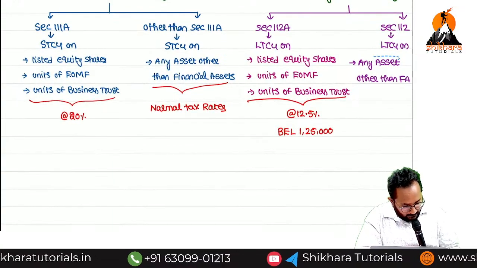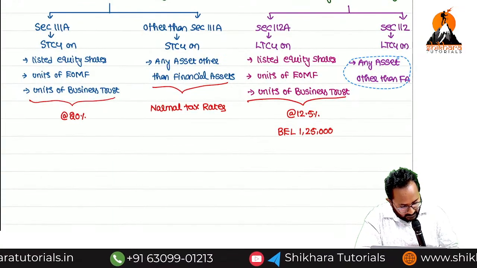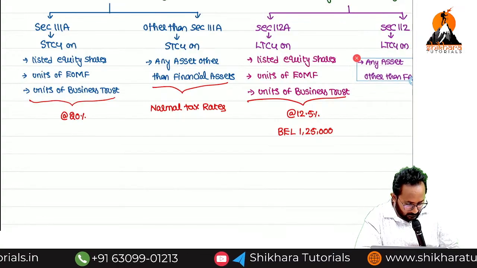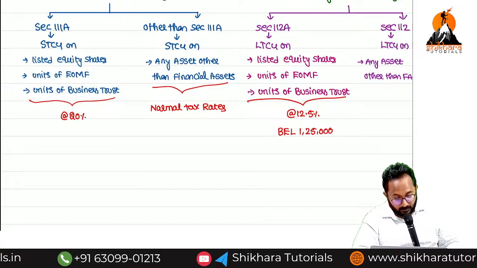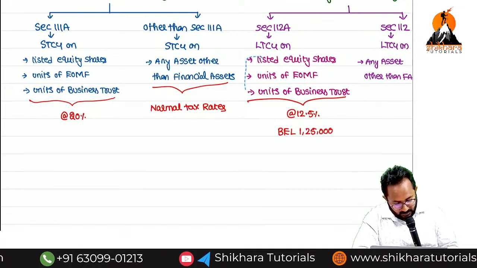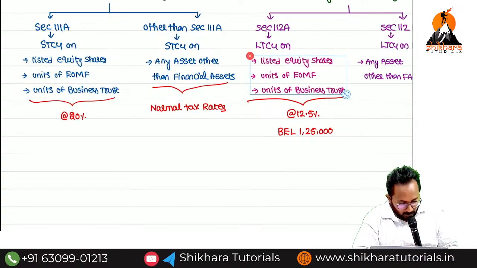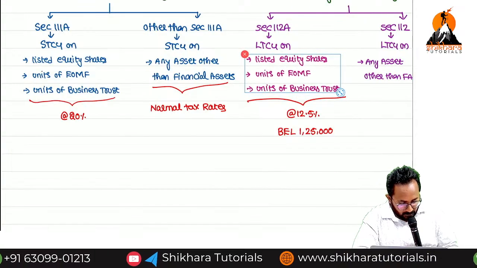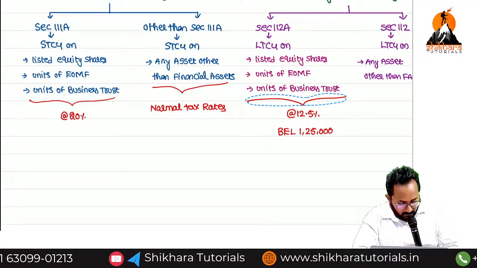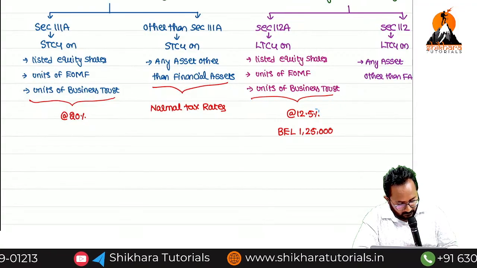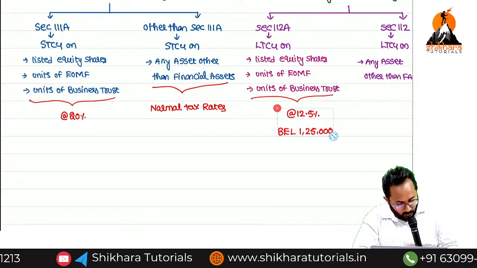Any asset other than financial asset means, for example, I have a building. Yes, sir. From the last 10 years, I am holding this building. So that's why it is long term or short term? Long term. Now I am transferring it, a long term capital gain other than these financial assets. Now taxable under which section? 112.